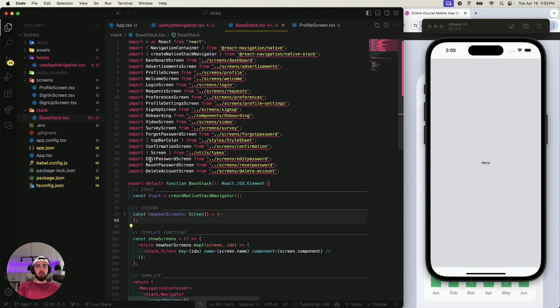Okay, so we have all these screens, which we don't need. We just have one screen. So I need the navigator container, though. So hold on. Let me just double check. So we have all the screens.